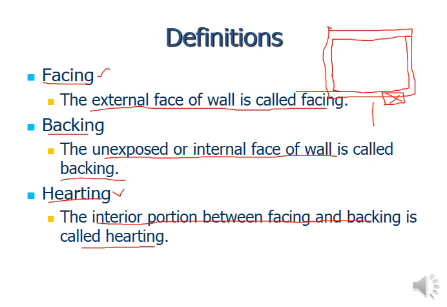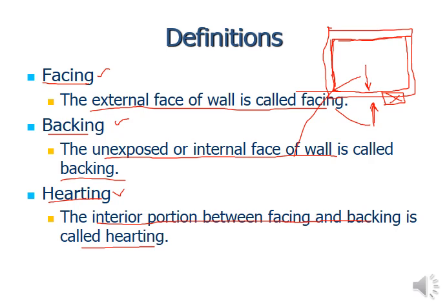Here you can see the exterior part of the wall, and here the interior part. Inside that particular unit, that room, whatever face of the wall you see is going to be called backing, and facing is this one, the external face of the wall. So this is facing and this is backing.